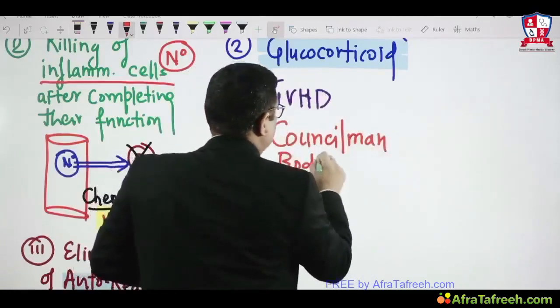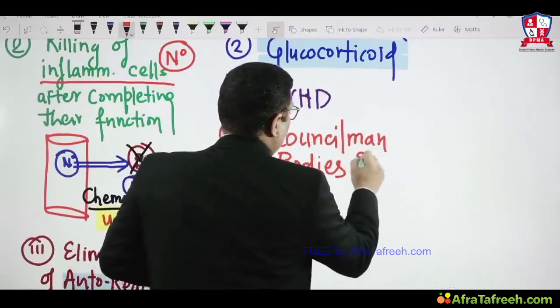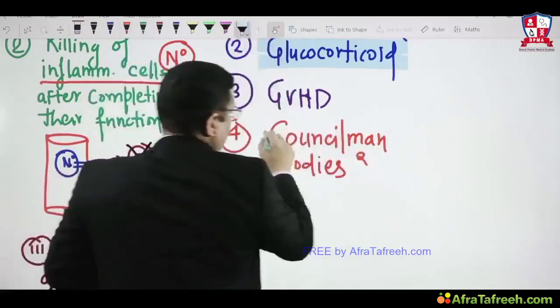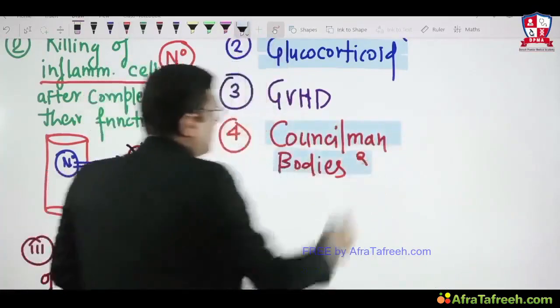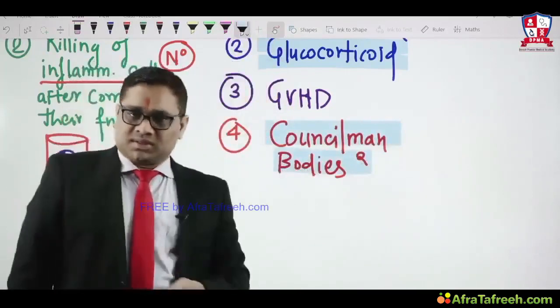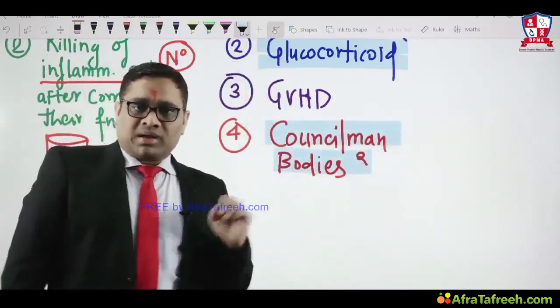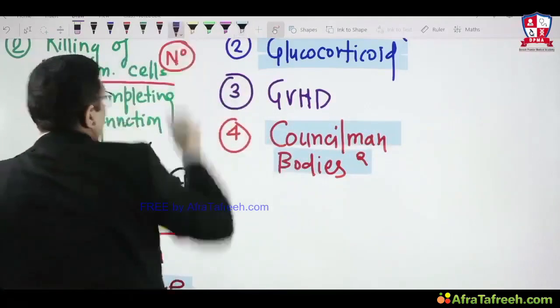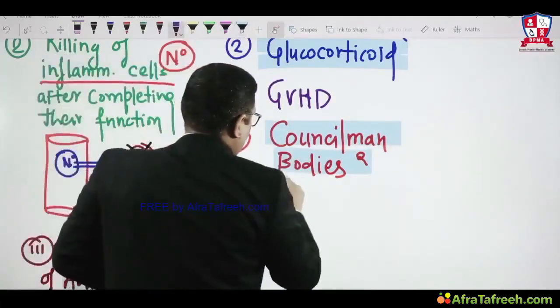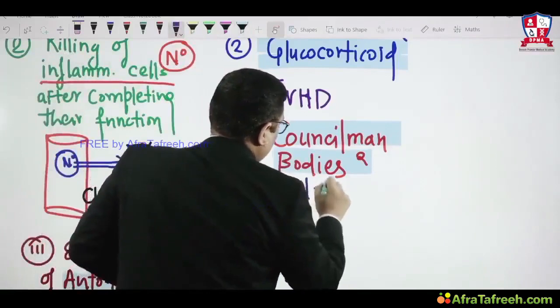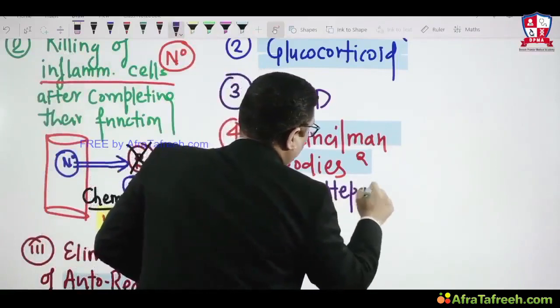This was an All India question, and it has been repeated many times. The examiner usually asks, Councilman bodies are seen in which hepatitis, alcoholic or viral? Your answer will be viral hepatitis, right?